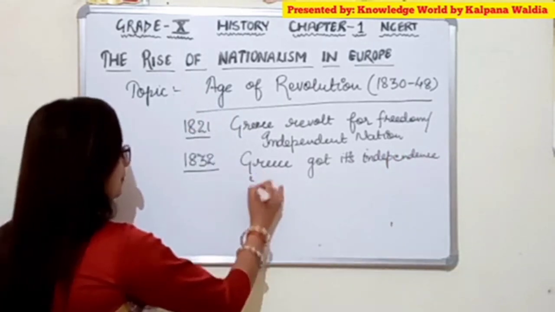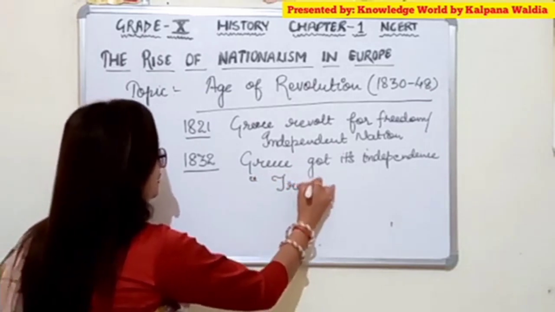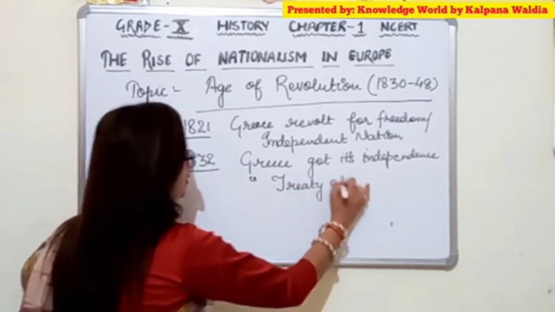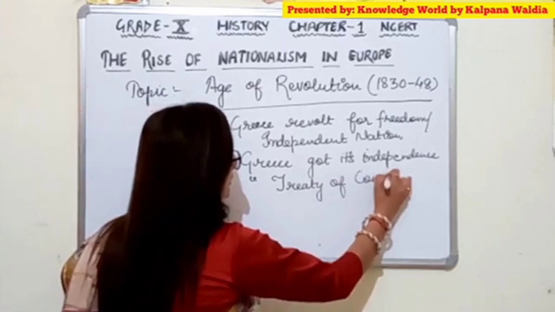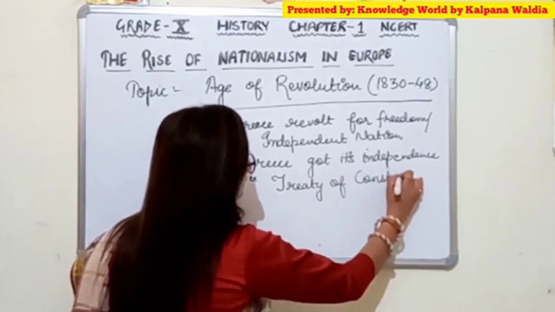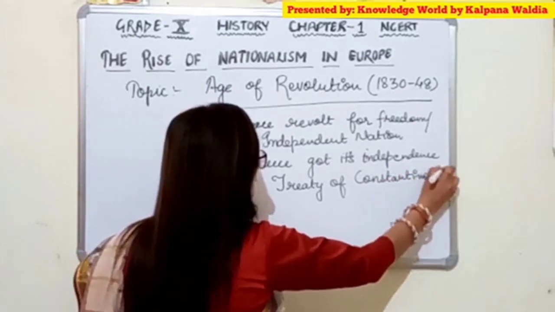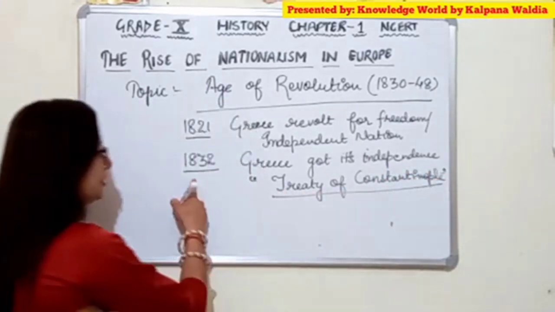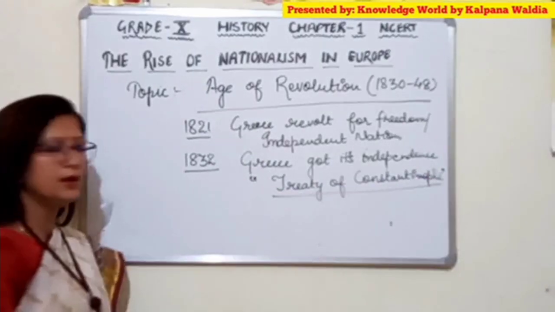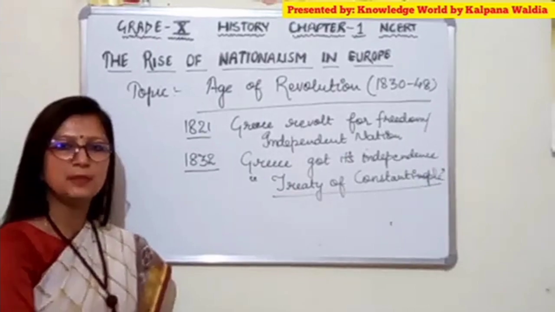And it happened under a treaty, and that treaty is very popular. It is called the Treaty of Constantinople. So in the year 1832, under the Treaty of Constantinople, Greece got its complete independence and was declared independent.